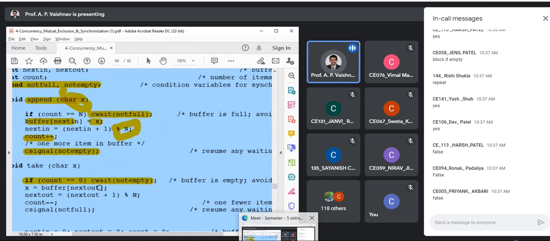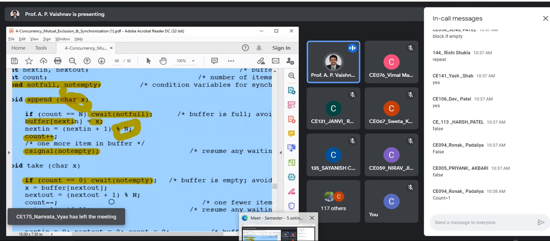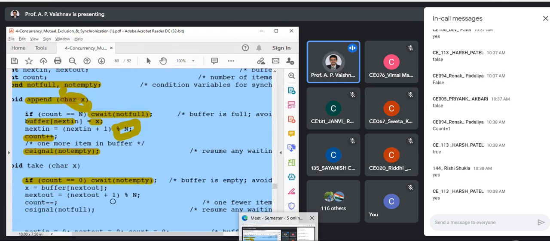Now, until what the consumer should be blocked? Until not empty becomes true. Yes, that's correct. Understood, right? See, there is a naming convention that is confusing you, it seems. Otherwise, the solution is almost clear, right? Good to all, up to this?